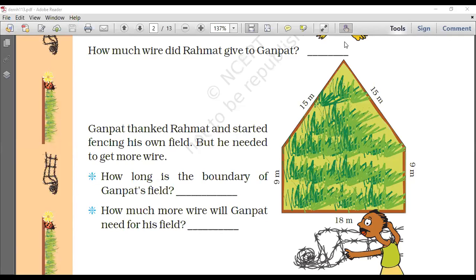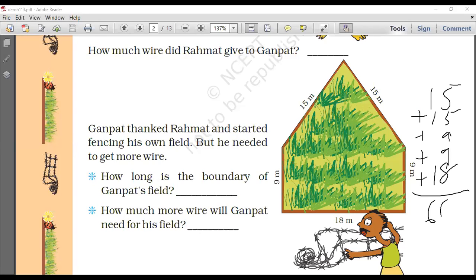Yes, Anant, correct answer. Jeet, check your answer again. Jia, correct answer. Very good job. Yes, the correct answer would be 15 plus 15 plus 9 plus 9 plus 18. So the answer would be 66 meters. Correct answer is 66 meters.